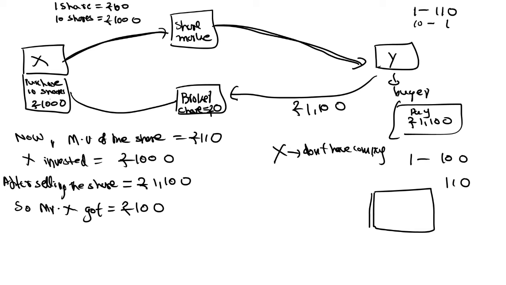Here we talked about only profit, but there is no need to always get a profit, right? Suppose there is a loss for the company. Suppose the market value is equal to 90 rupees. Then there is a loss for Mr. X, right? Why? He purchased the share for 100 rupees but the market value is only 90 rupees. If he sells this share now, there is a loss. He purchased it for 100 rupees but gets only 90 rupees for one share.